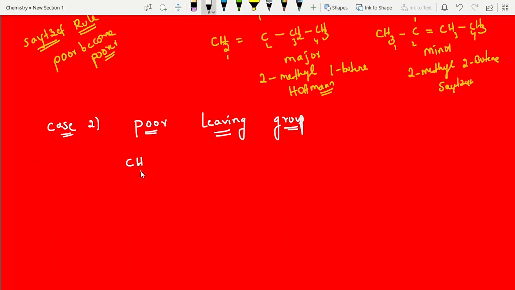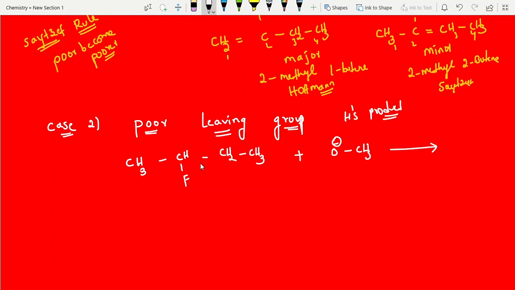So now I am giving one example here. Try. What is this example? I am taking CH3, CHF, CH2, CH3. This is a poor leaving group, students. Among all halides, fluorine is a poor leaving group. With a poor leaving group, the base is a normal base like O minus CH3. So if a poor leaving group is there, then definitely its dominating product is Hofmann's product. Hofmann's product. That's it.